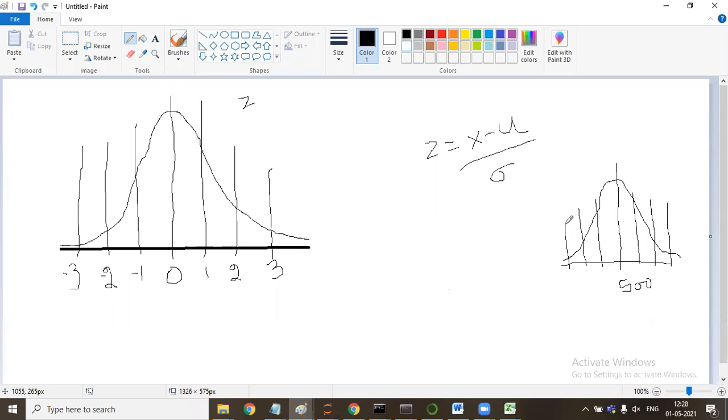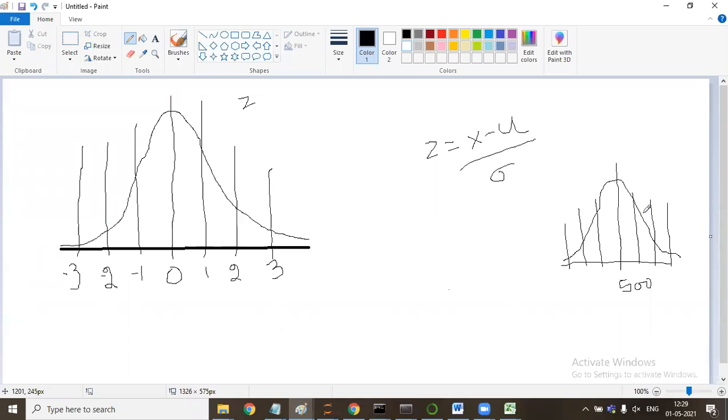Sir, this is not following the standard normal distribution, right? The graph you made right now. When I say standard normal distribution, it has a mean of 0. So this is following a normal distribution, but it is not a standard normal. So we'll convert it into a standard normal distribution.